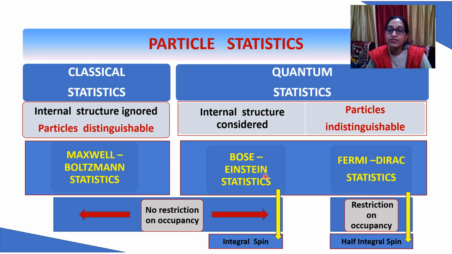The particles which follow Bose-Einstein statistics have zero or integral spin. But in classical statistics, the particle can have any value of spin. In Fermi-Dirac statistics, we see that the particles having half-integral spin follow this type of statistics.